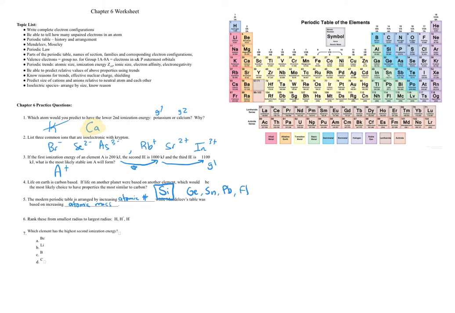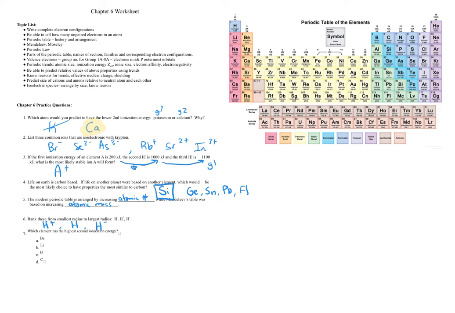We're going to rank these from smallest radius to largest radius. What you need to know is that anions have larger radii than cations of the same element. If you're comparing different elements, different story. Let's go ahead and answer the question. Smallest would be the H+ cation. H is neutral. When it gains an electron, it becomes a little bit bigger.